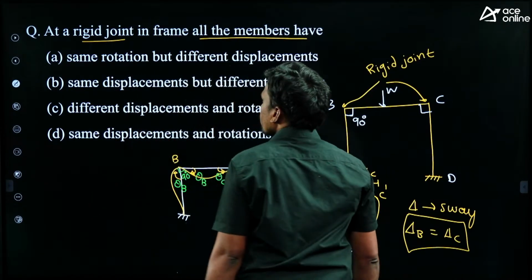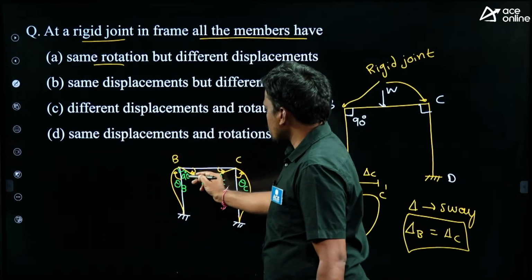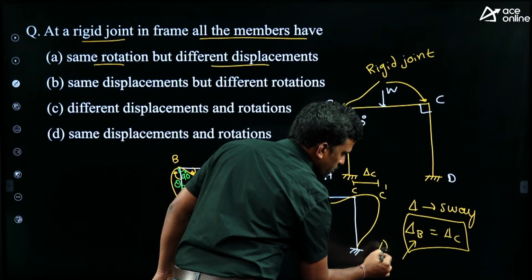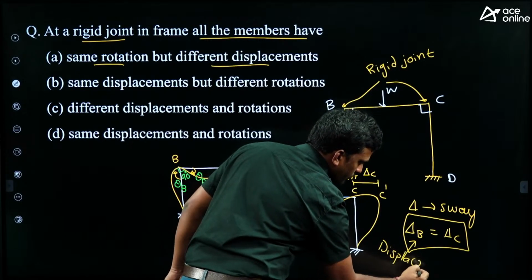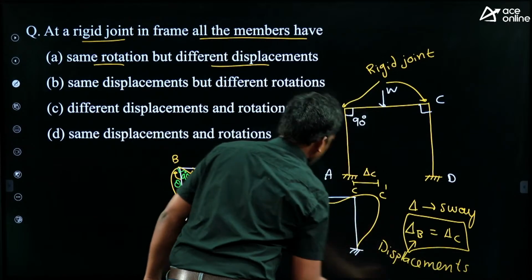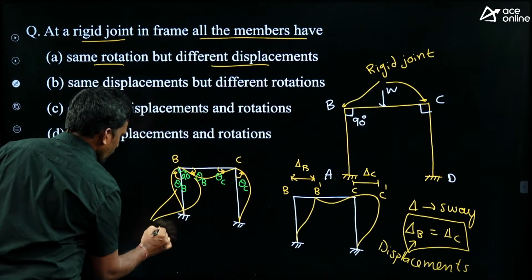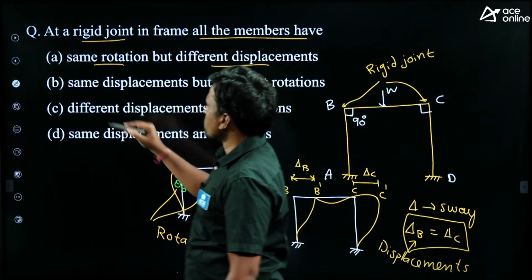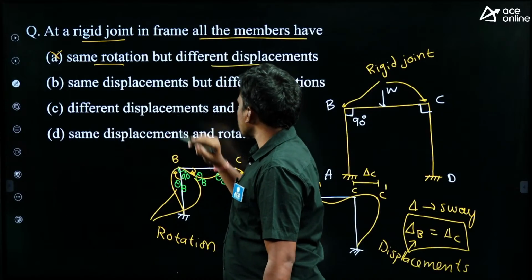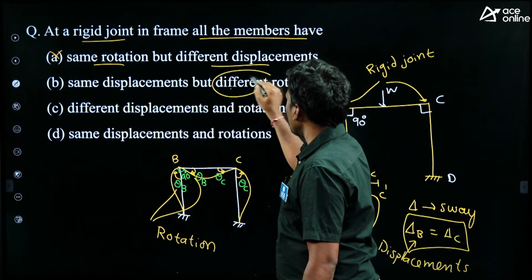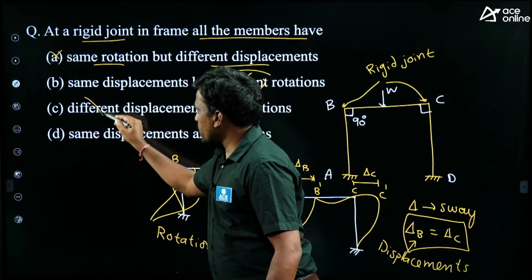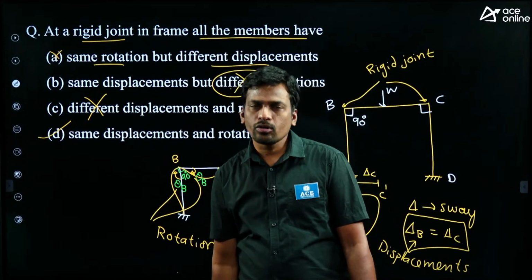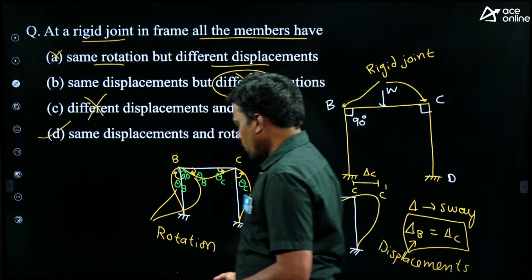So what is given? Same rotation but different displacement? No, same displacements, right? So these are displacements and these are rotations. Rotation is also called slope, right? So option A is wrong. Same displacement but different rotation, no. Different displacement, no. Same displacement and rotation, so option D is correct at the rigid joint. Right. Now we'll see the next question.